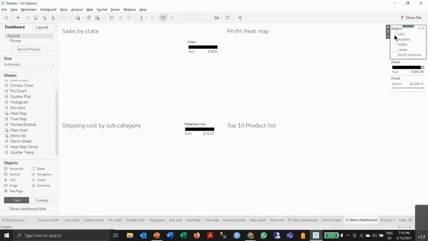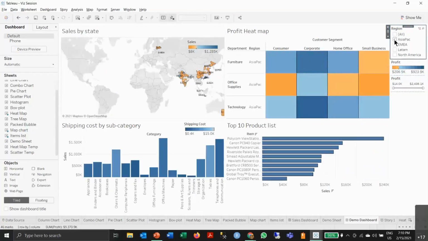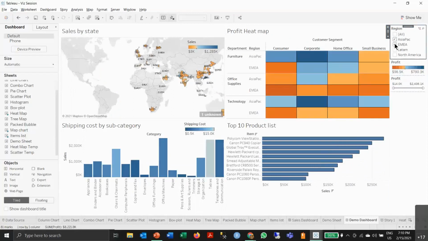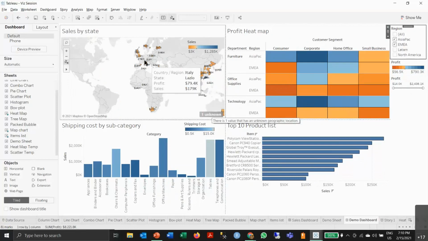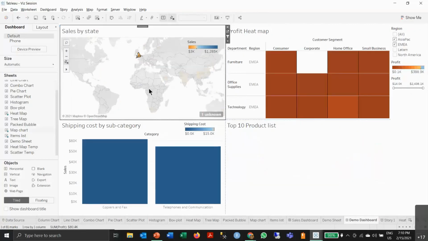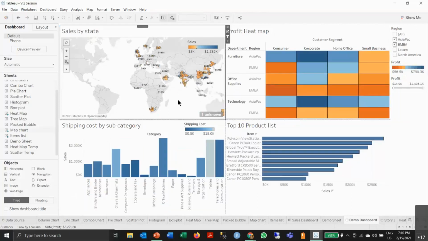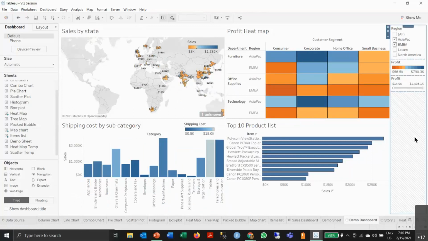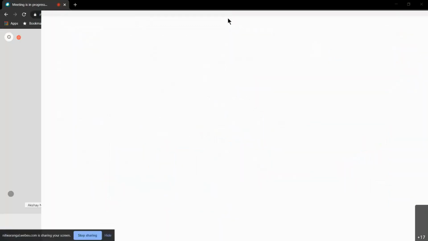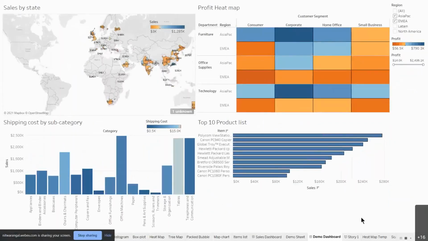Again, I can use the filter. I want to look at only Asia Pacific and the European and African regions. So it will show me the entire dashboard changing accordingly. Further, I can go into the UK, how it's going, or any other state for that matter. So this is how a basic dashboard is created. You can go into the presentation mode if you want to present it.